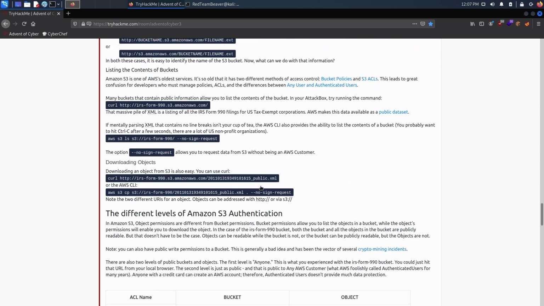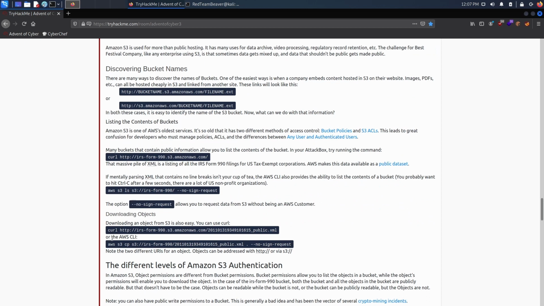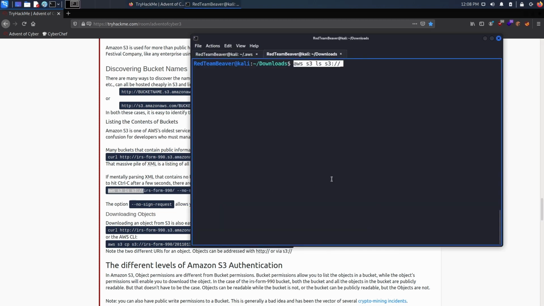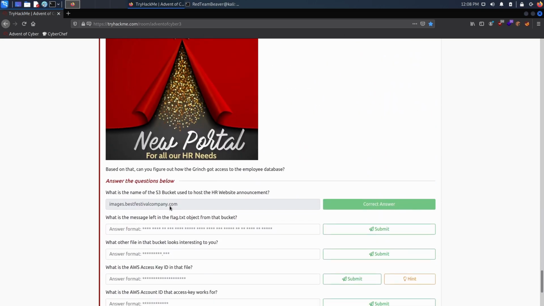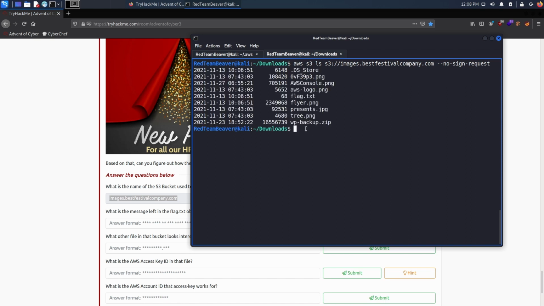Well, if we scroll all the way up, we can look here at Amazon S3, and there's a command to list inside buckets. So what we're going to do is copy this syntax, but instead of putting the IRS form, we're going to put the bucket name right here. And then we can add --no-sign-request as shown in the example command. Doing so will list the content of this S3 bucket, and we can see that flag indeed does exist. So how can we read flag?